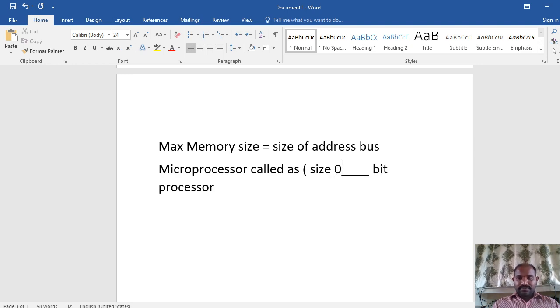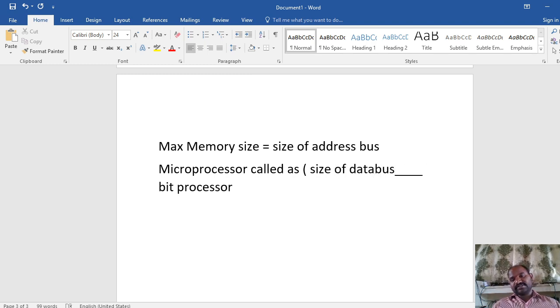So this is the brief introduction of what we are supposed to know before starting our 8086 microprocessor.